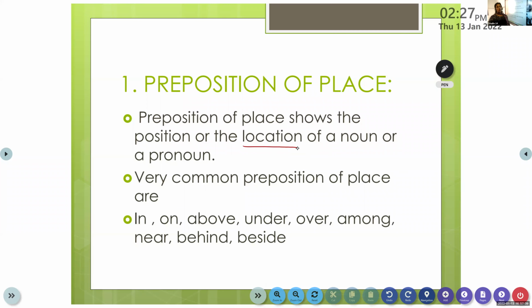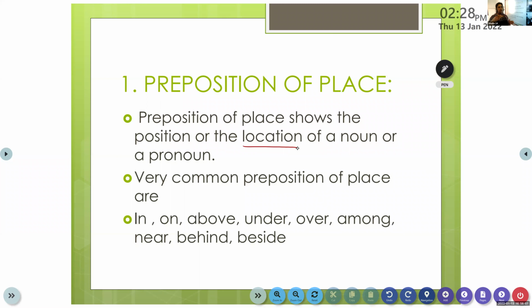Position means, at home you place different things in different places. Don't you place them? So that is the position. For example, books are kept either on the table or in the shelf. We keep our clothes in the almirah.